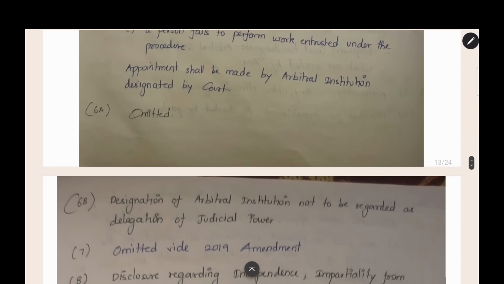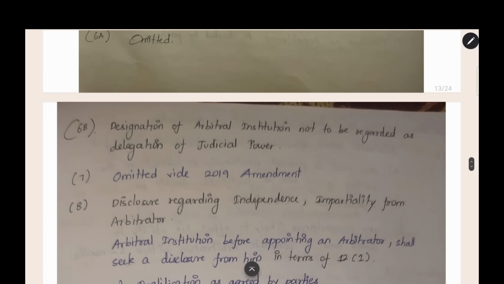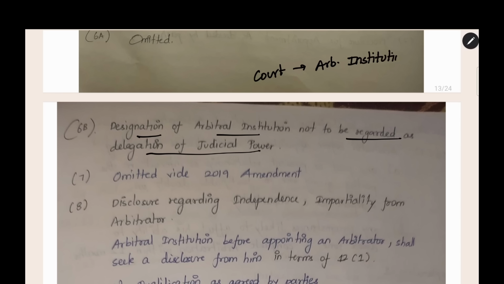Then section 11, subsection 6A is omitted. Subsection 6B tells us that designation of an arbitral institution is not to be regarded as delegation of judicial power. The court is simply appointing an arbitral institution. It is not delegating any of its judicial powers. Under the constitution, a court cannot give away any of its powers, which is called delegation of powers. There are certain powers given to the court, and the court cannot outsource them to anybody and tell them to do the work of the court. This is not possible under the constitution. So the court will appoint an arbitral institution just to take up the case, not giving any judicial power to the arbitral institution.